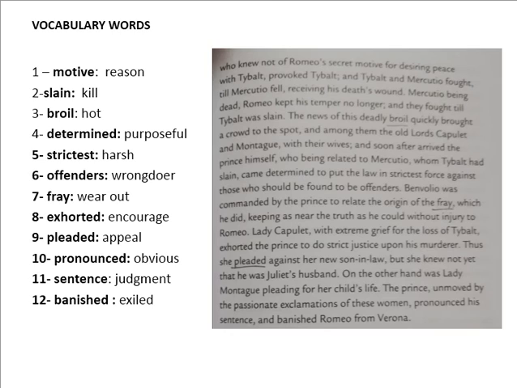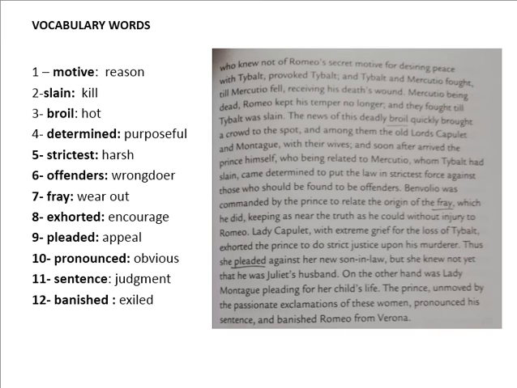We are on page 65. I am going to read from line number 3. Mercutio being dead, Romeo kept his temper no longer, and they fought till Tybalt was slain. The news of this deadly broil quickly brought a crowd to the spot, and among them the old Lord Capulet and Montague with their wives, and soon after arrived the prince himself, who being related to Mercutio, whom Tybalt had slain, came determined to put the law in strictest force against those who should be found to be offenders.